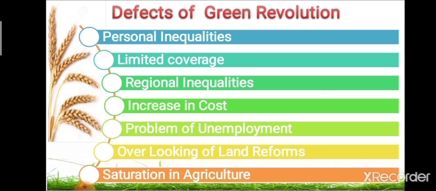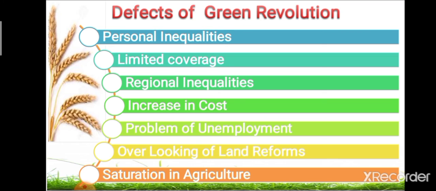So if a region has better facilities for the green revolution, that area may benefit, whereas the area which does not have the facilities cannot get the benefit, which is ultimately related with regional inequalities.